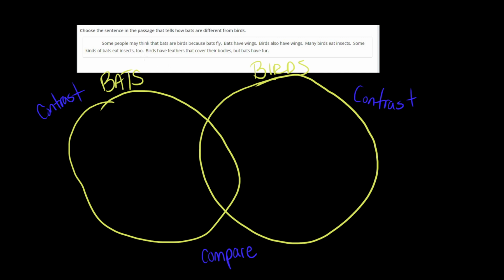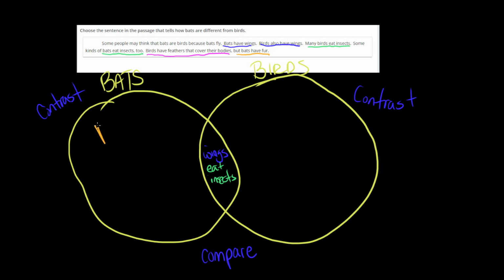Okay, so let's see. Some people may think that bats are birds because bats fly. So bats have wings. Birds also have wings. So we could say they both have wings. Many birds eat insects. Some bats eat insects too. So we could say they both eat insects. Birds have feathers that cover their bodies, but bats have fur.